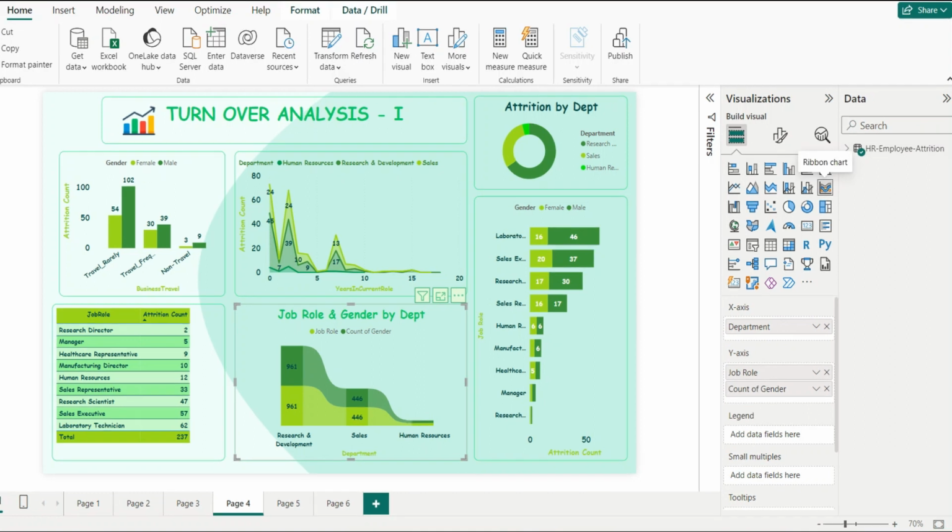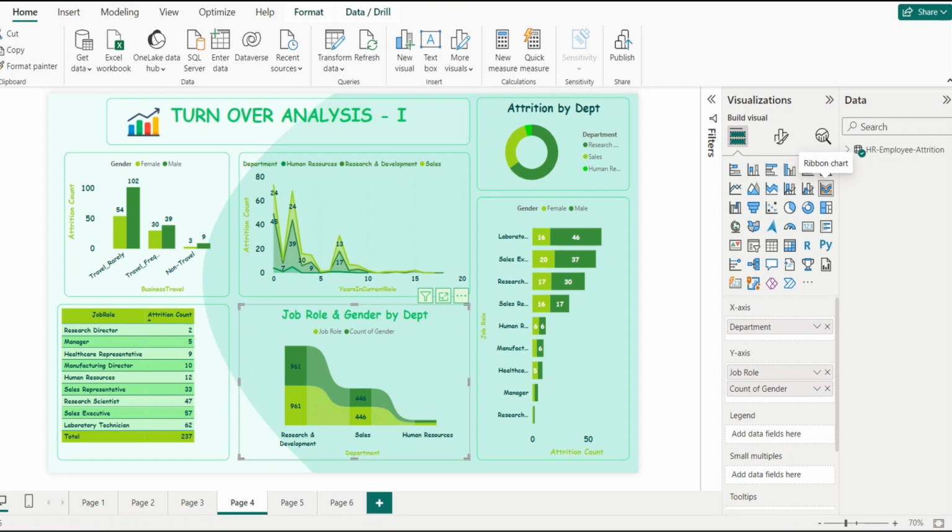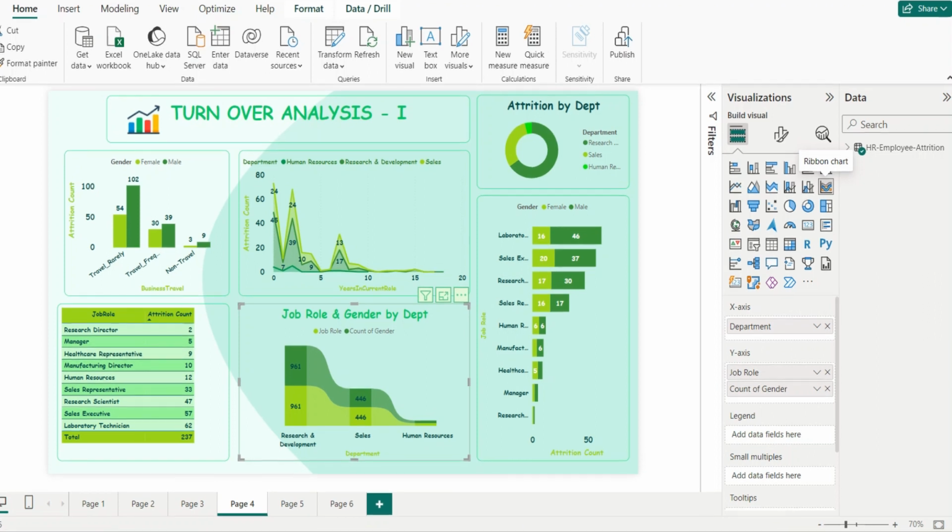Next, I have used a ribbon chart as a builder visual tool. This is one of the most important components. This explains the job role and gender with department. As I told you before, we have different departments such as research and development, sales, human resources, etc., in comparison with the gender.